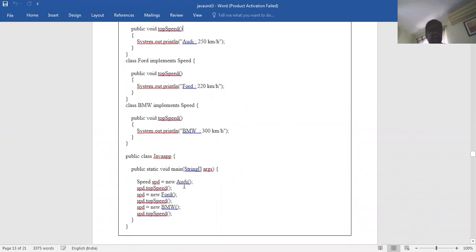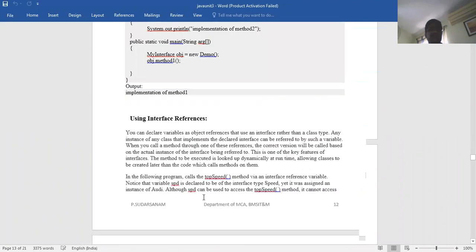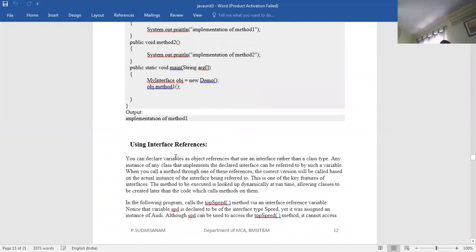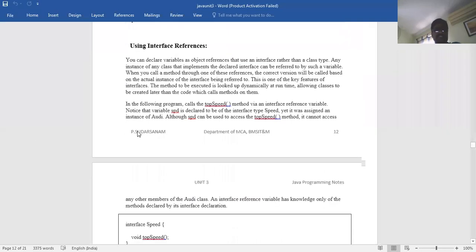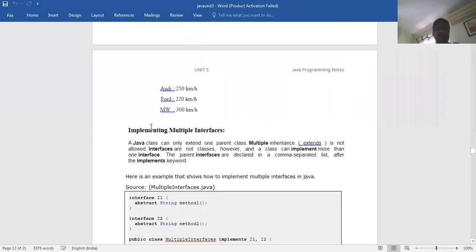So here for Audi I have taken, Audi will be executing topSpeed. Another one is Ford I have taken, Ford will be executing, BMW will be. That means automatically the reference variables will be executing commonly. So Audi is 250, Ford is the same thing. This way it can also be written using the reference variables. So this is using the interface references.